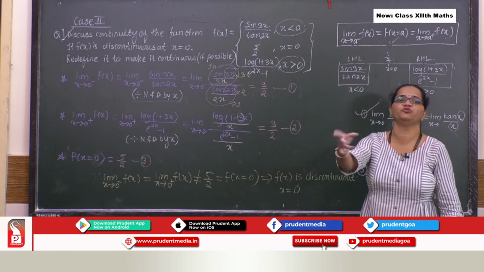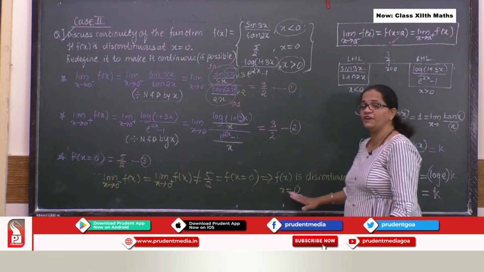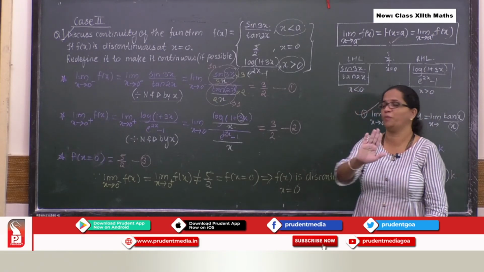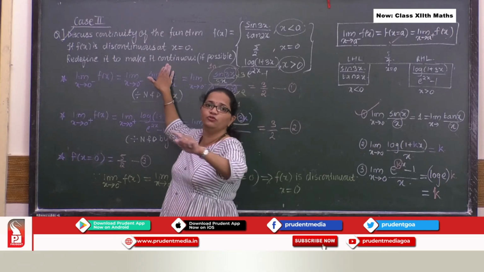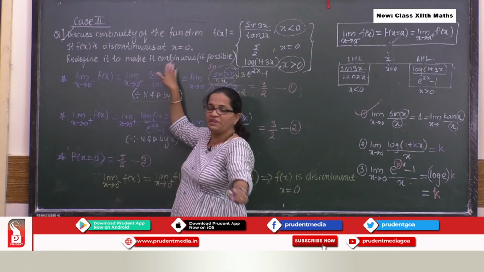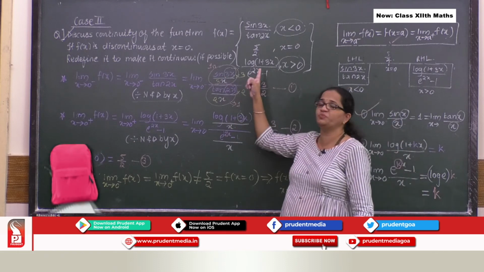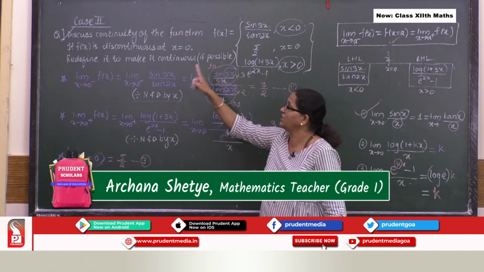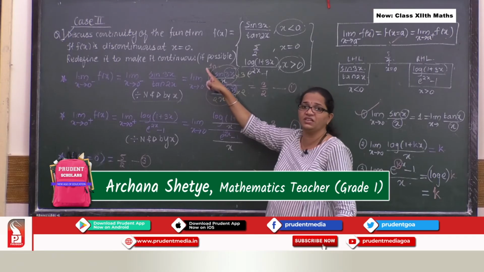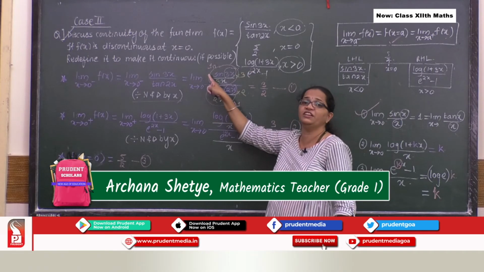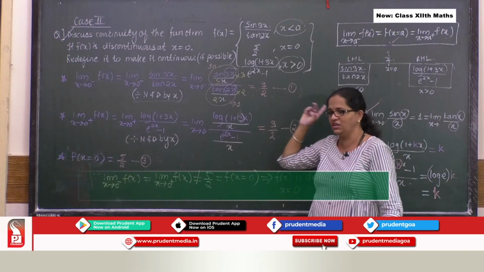So we need to proceed further. Suppose the function is continuous, stop. This will have no meaning. But now since I am getting it is discontinuous, yes, I need to proceed further. If function is discontinuous, then you need to redefine it to make it continuous.